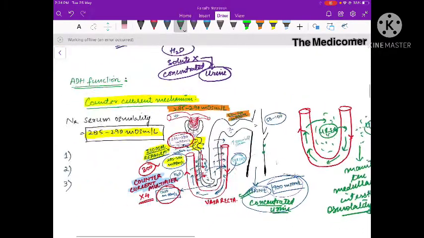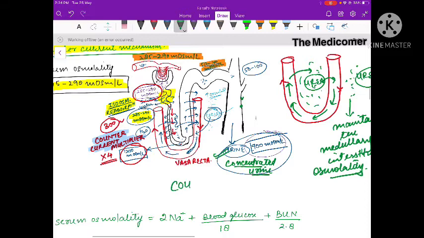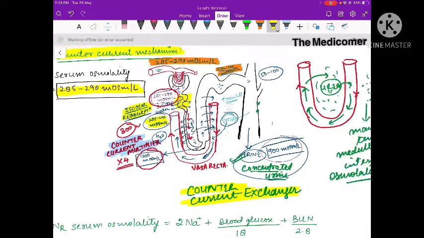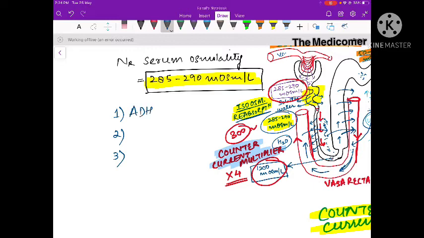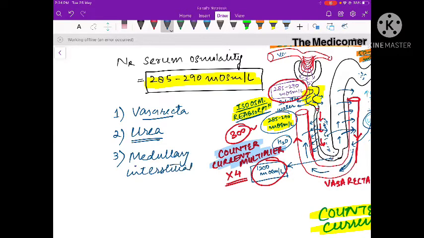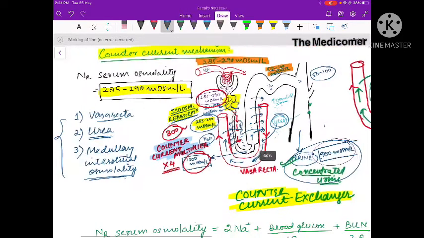This part of the counter current mechanism is called the counter current exchanger. So the counter current mechanism has two parts: the counter current multiplier and the counter current exchanger. For the counter current exchanger, three main components are required. First we need ADH for reabsorption of water, we need urea, and we need, sorry, not ADH, we need the vasa recta for reabsorption of urea, we need urea itself, and we need to maintain the medullary interstitial osmolality. So these three components are required for the counter current exchanger mechanism.